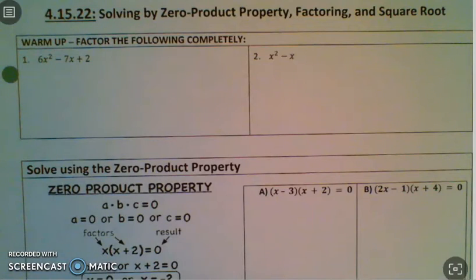So this video is on solving. For the warm-up, go ahead and do the warm-up and then check your answers on the answer key that's posted on Canvas.